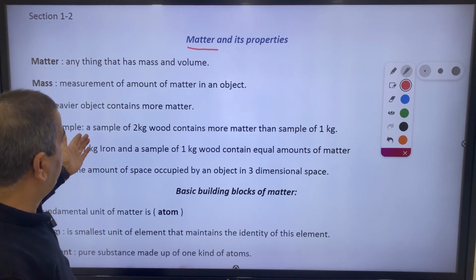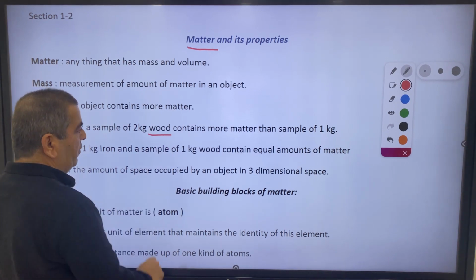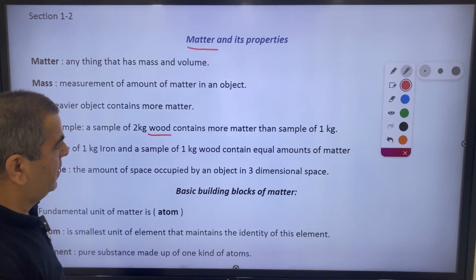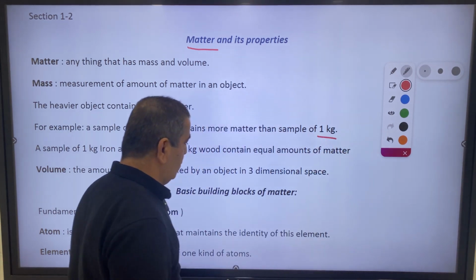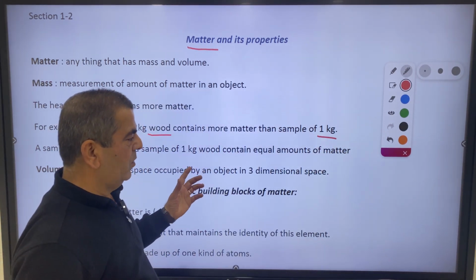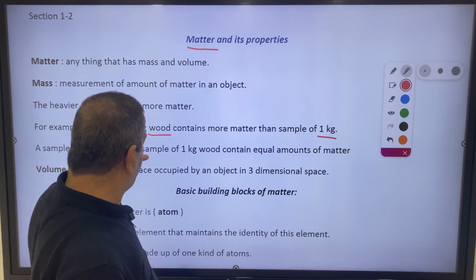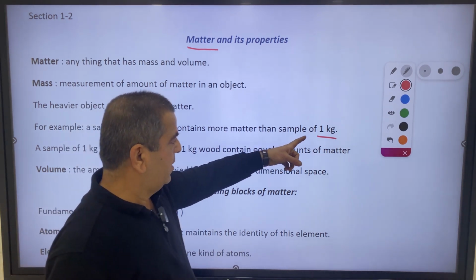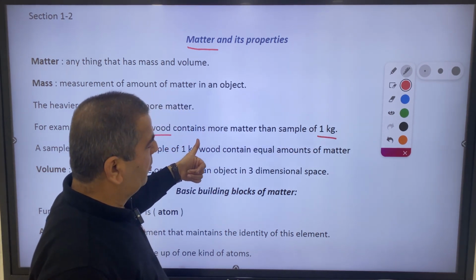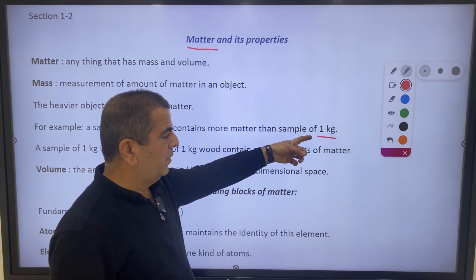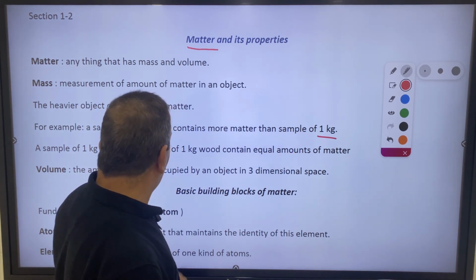For example, a sample of 2 kilograms of wood contains more matter than a sample of 1 kilogram. These two samples are of one substance, or let's say one type of matter, which is wood. But the mass of the second is half the mass of the first sample. So the amount of matter contained in the second sample is only half of that contained in the first sample.